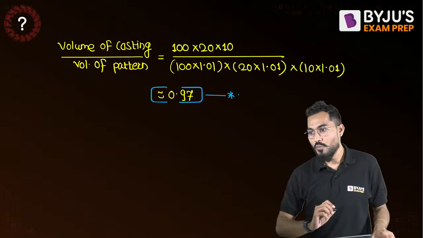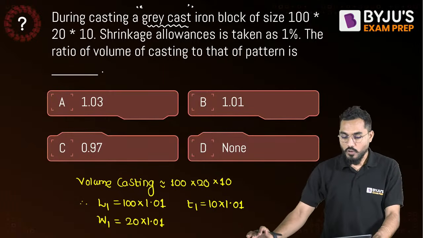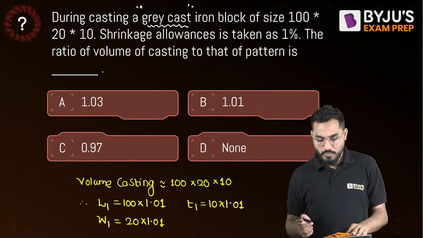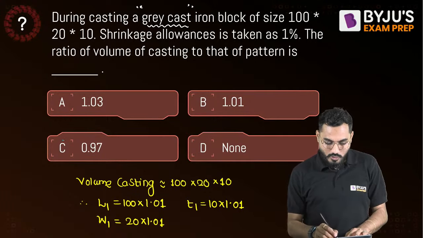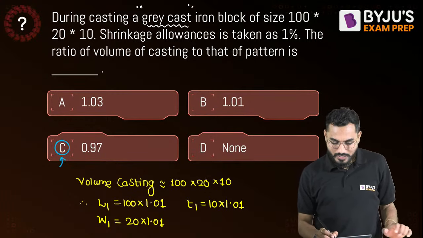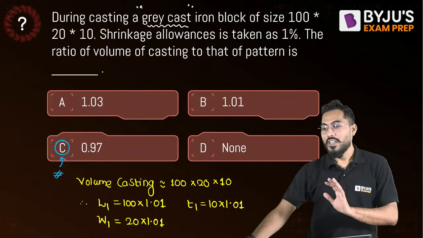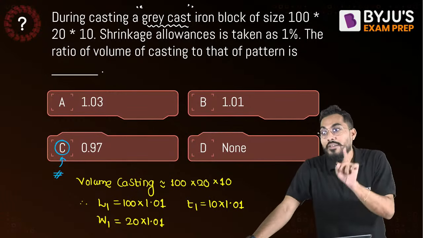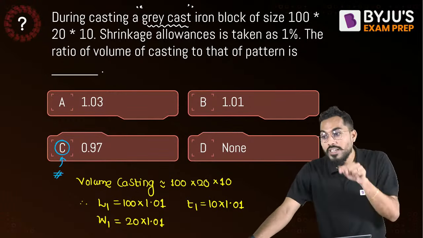0.97 would be the answer. So I'll say that C is exactly the answer for me. 0.97, that is exactly equal to C. Is it understood? And most of the time students are calculating 1.03, and that's why we have selected this question.